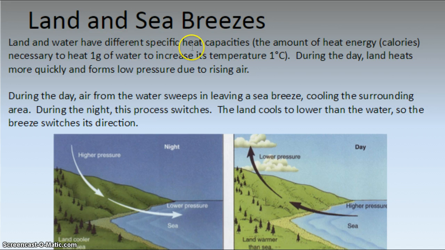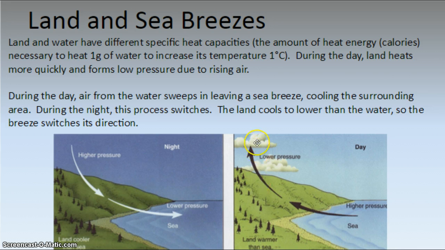Land and water have different specific heat capacities, right? That's the total amount of heat energy, the caloric value, necessary to heat up 1 gram of water to increase its temperature 1 degree C. During the day, land heats up more quickly and forms a low pressure due to rising air. During the day, air from the water sweeps in, leaving a sea breeze. It cools the surrounding area.